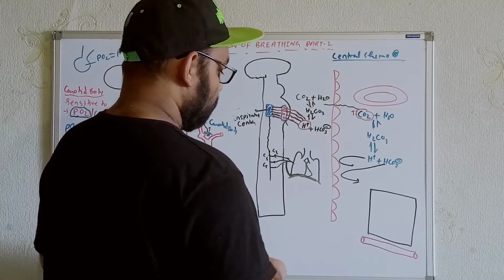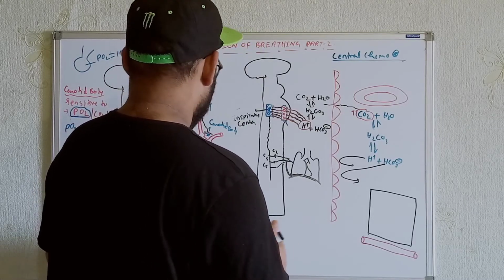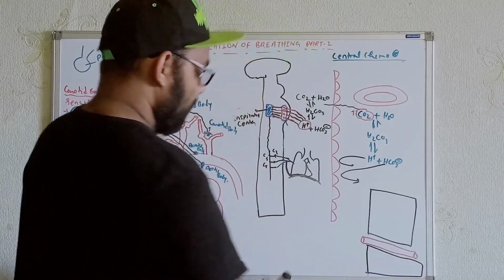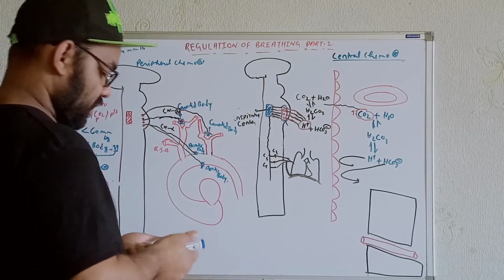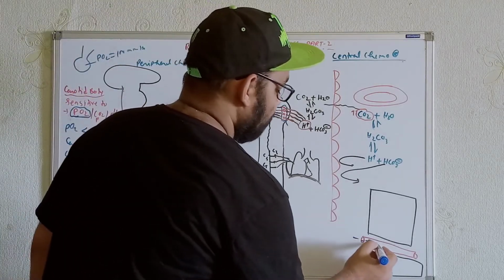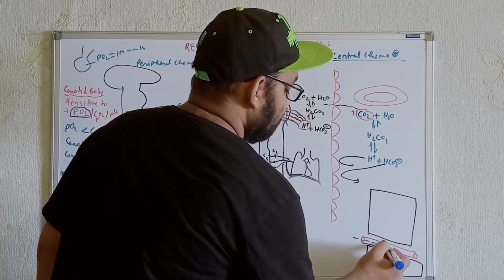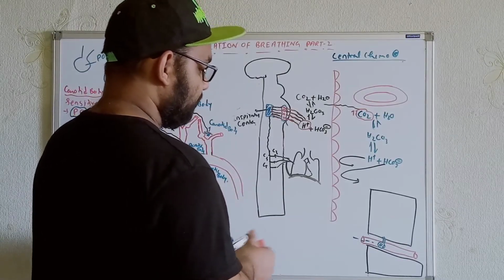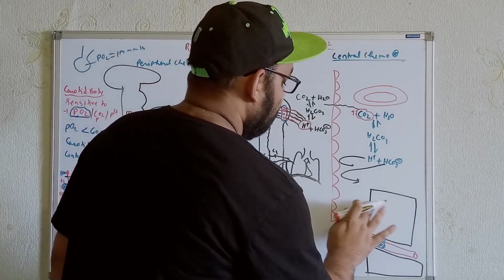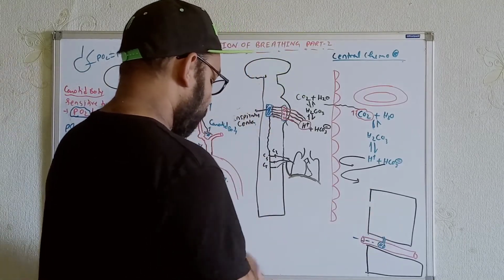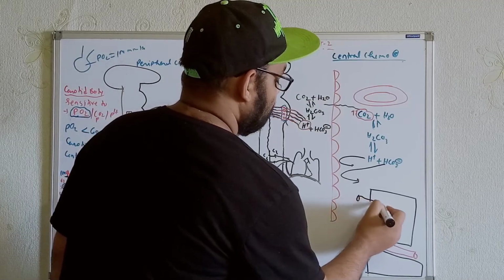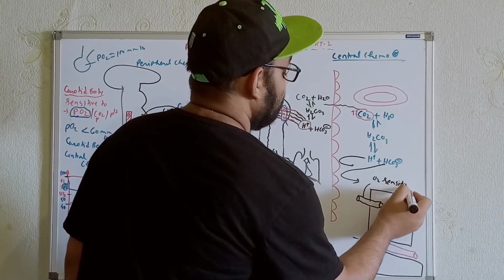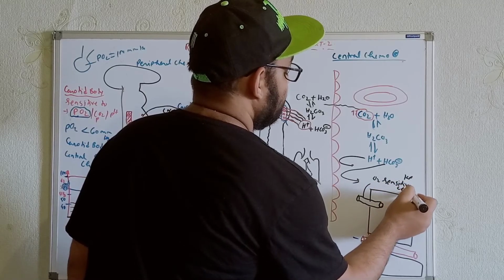I'm just taking the two cells. Now, try to understand from here. Whenever the blood flow is maximum, at that time the oxygen is going, so the oxygen will be taken up by the cells also. Within these cells, there is the presence of an oxygen sensitive potassium channel. So the oxygen sensitive potassium channel is present.